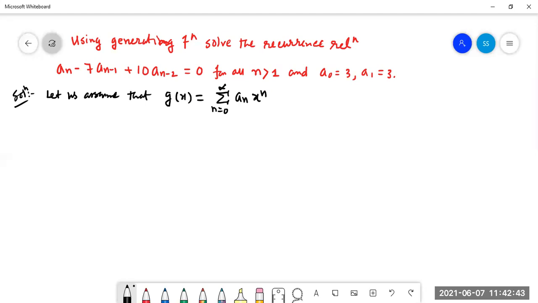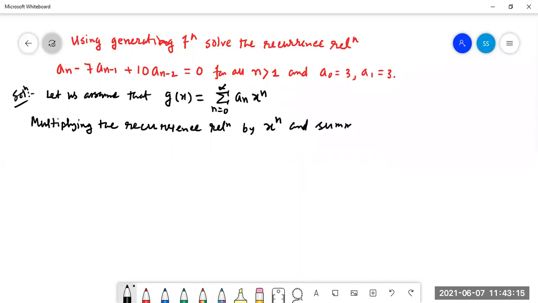We are taking that the generating function of the recurrence relation is this. Now multiplying the recurrence relation by x to the power n and summing from n equal to 2 to n equal to infinity.